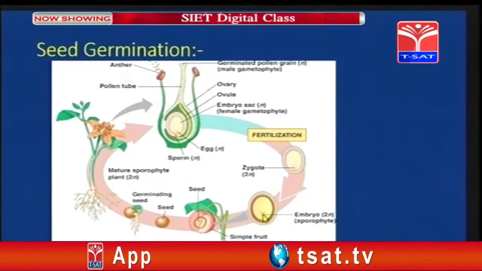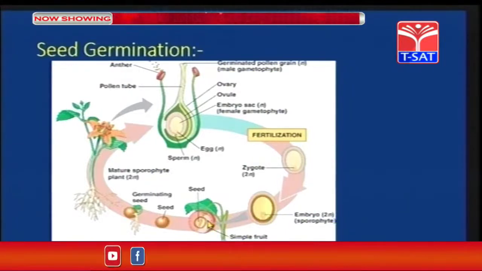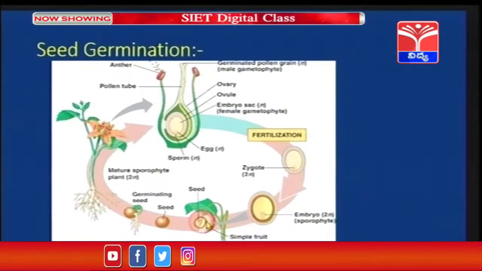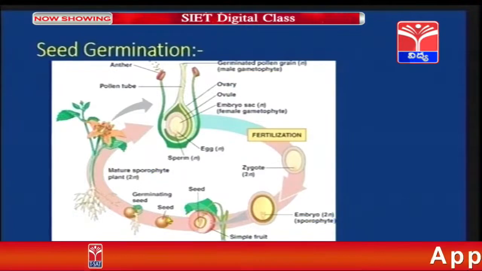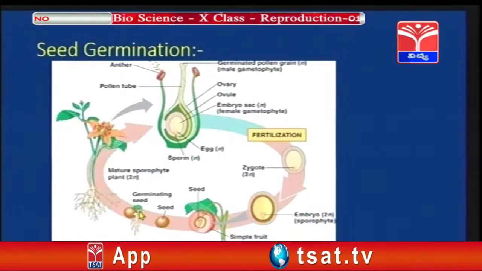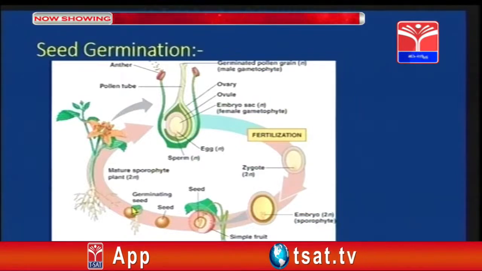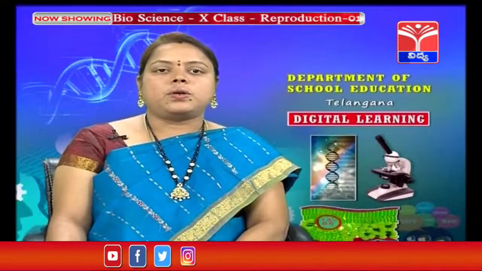As I told you all, the embryo will further develop to form a fruit, and the fruit has seeds. Now, when you eat the fruit and throw away the seed, and the seed reaches proper environmental conditions, it starts germinating. Nothing but the seed again develops into a new plant.